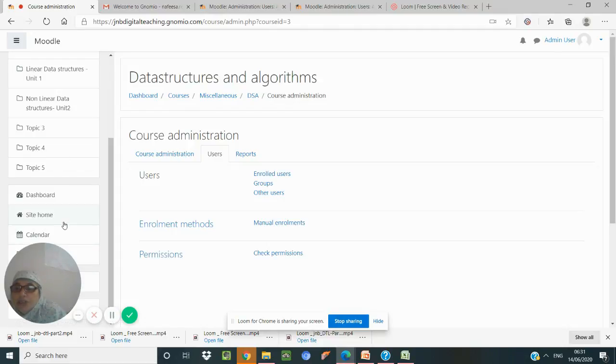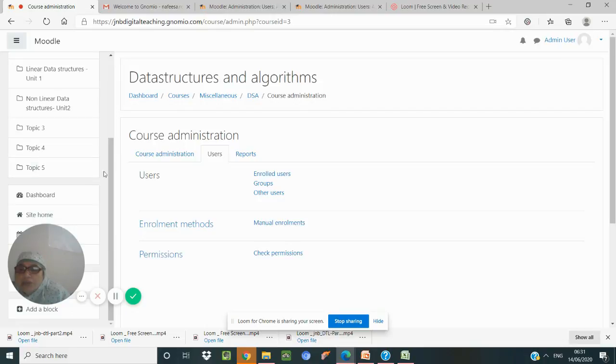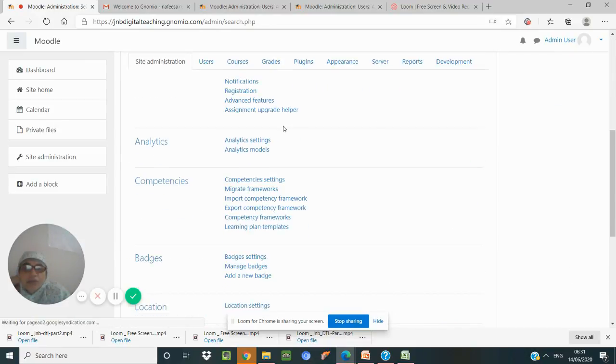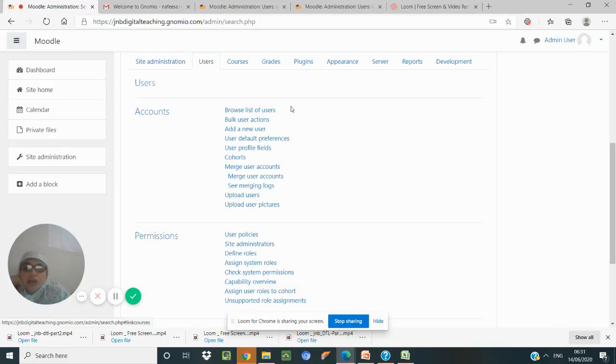When you go for site administration, you can always add more users. In site administration, under users, there are also options to add a new user.